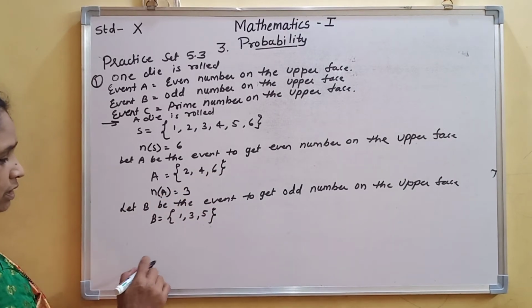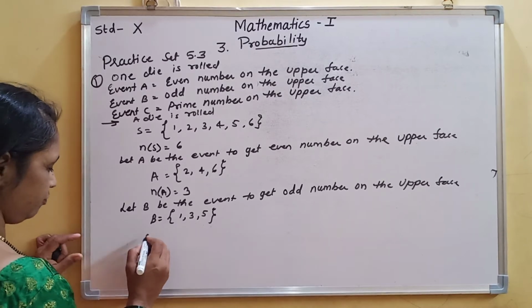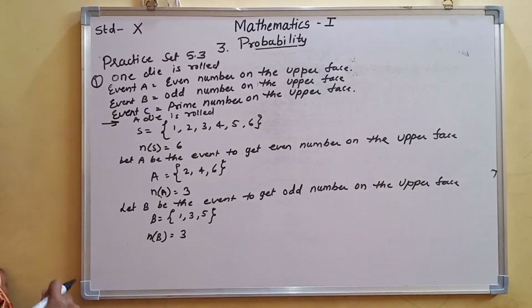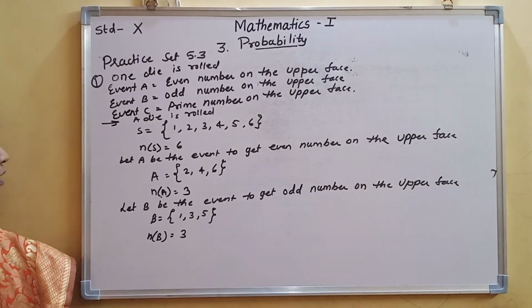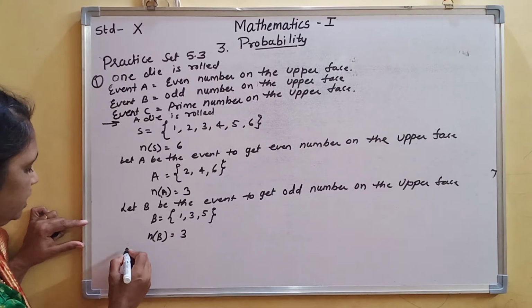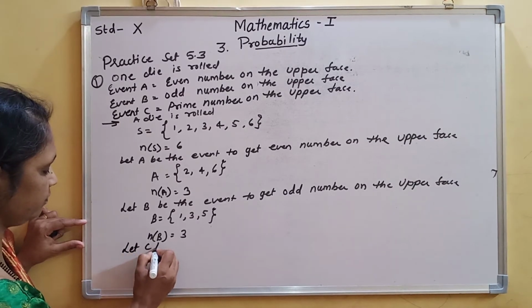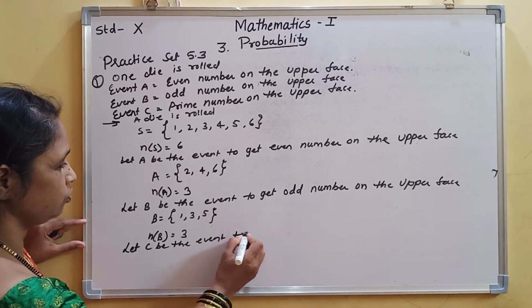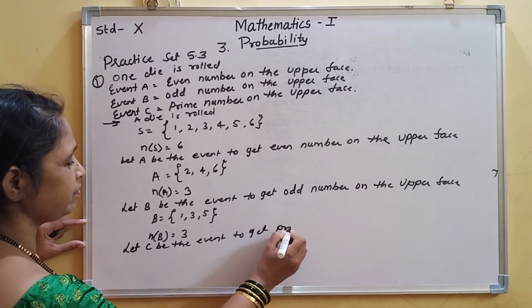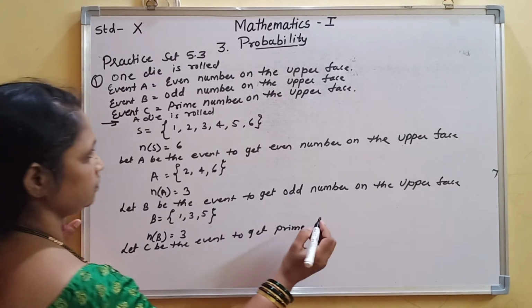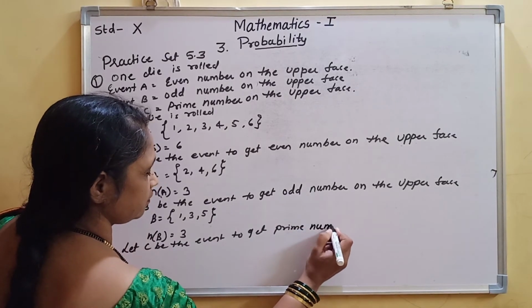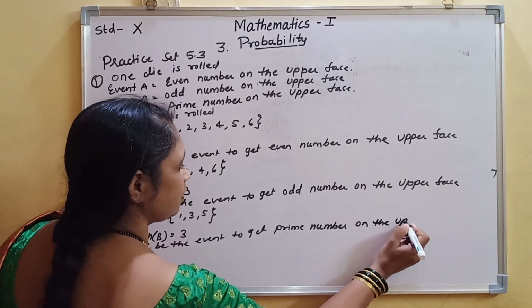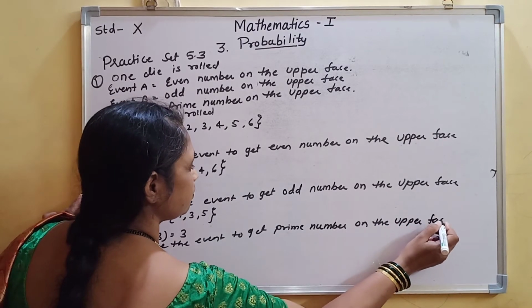So B is equal to 1, 3, 5, and n of B will be equal to 3. Now event C, let C be the event to get a prime number on the upper face.